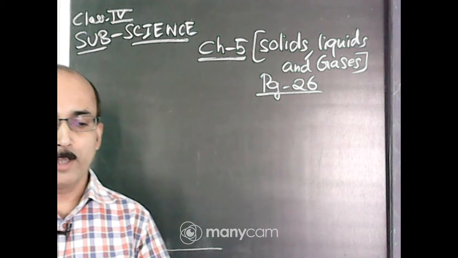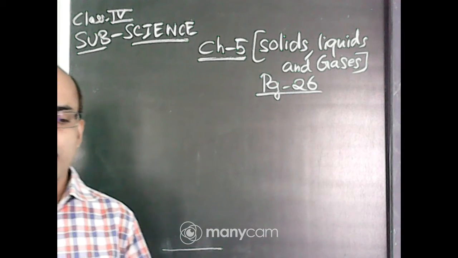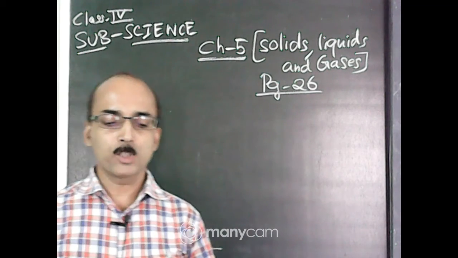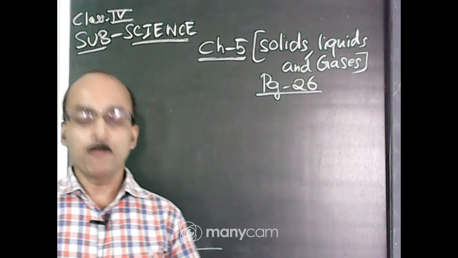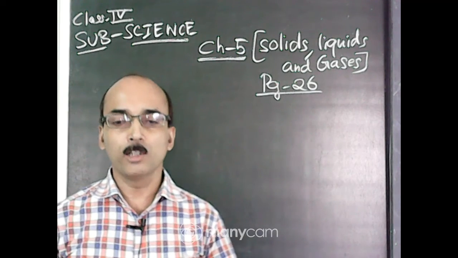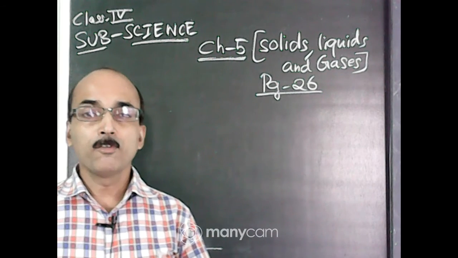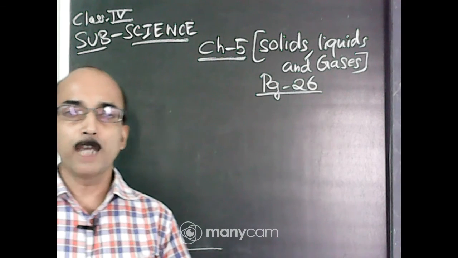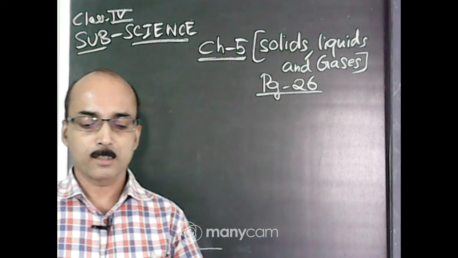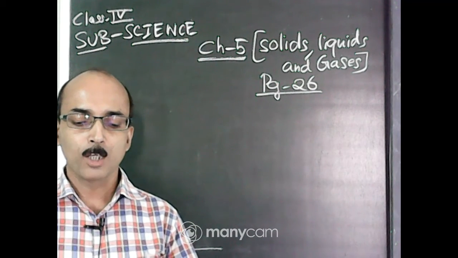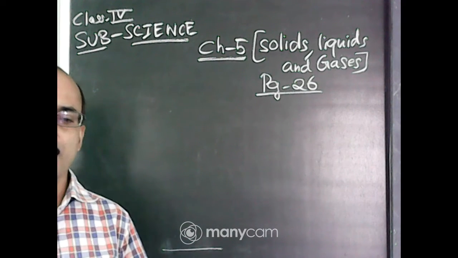See here, when we look around, we see different things. Some are living and some are non-living. They have different sizes, shapes and colors. They have mass and occupy space. All these things are matter.